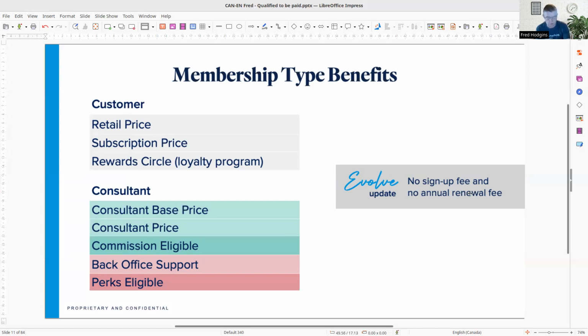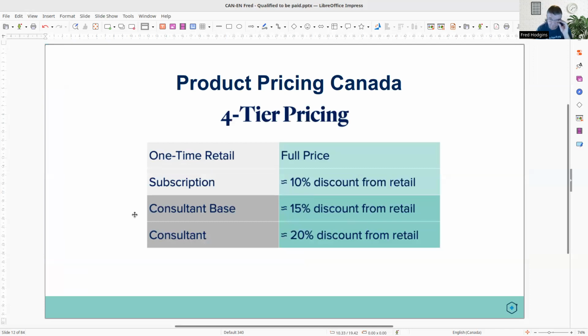There's no annual renewal fee, which is different than in other markets. So what is the product pricing in Canada? It's a 4-tier pricing. We have one-time retail purchases. So this is for customers here. If a customer just buys one-time retail, buys a one-time spot order, even if they're on subscription and then they place a one-time order, they're going to pay full price.